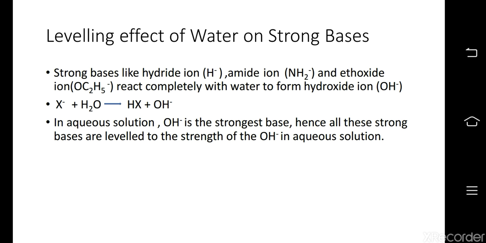Leveling effect of water on strong bases. Strong bases like hydride ion, amide ion, and ethoxide ion react completely with water to form hydroxide ion. So we write a reaction: X minus plus water giving HX plus OH minus. In aqueous solution, OH minus ion is the strongest base, hence all these strong bases are leveled to the strength of OH minus ion in aqueous solution.